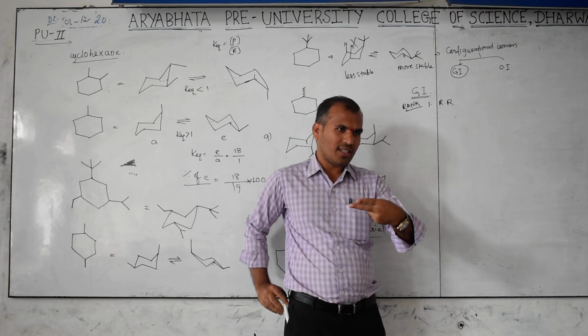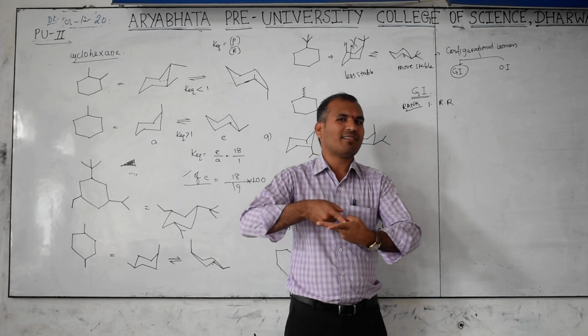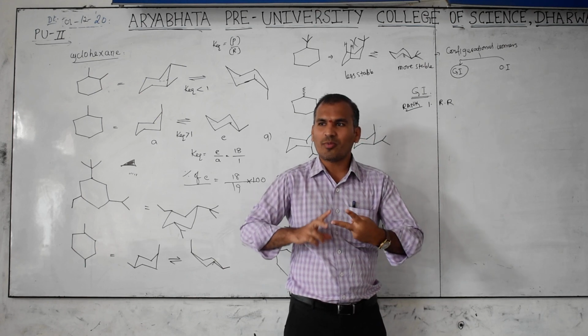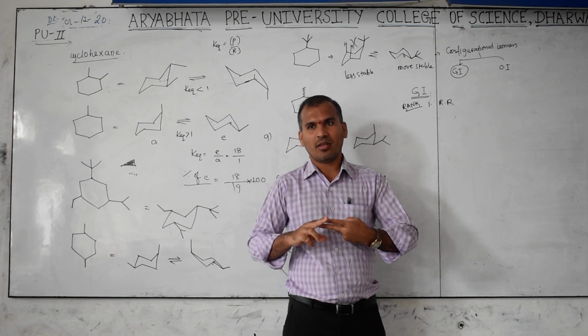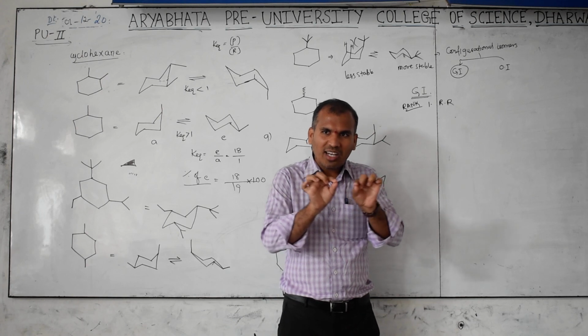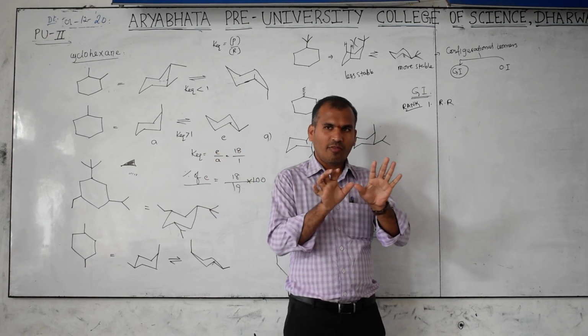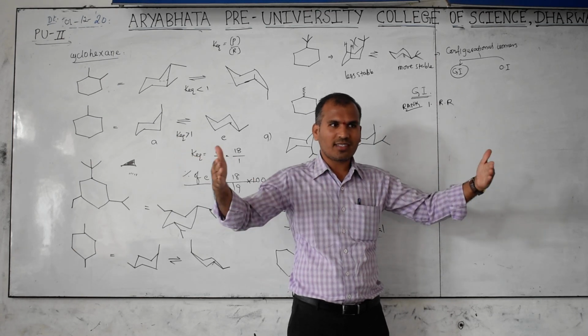A double bond is considered. If you rotate like this, the double bond would have to break, and only then can it rotate. So double bond or triple bond, which one has restricted rotation? But we are not considering the triple bond here. Why? A triple bond is a linear structure. If there is one group here, then these are linear. We cannot say cis or trans.